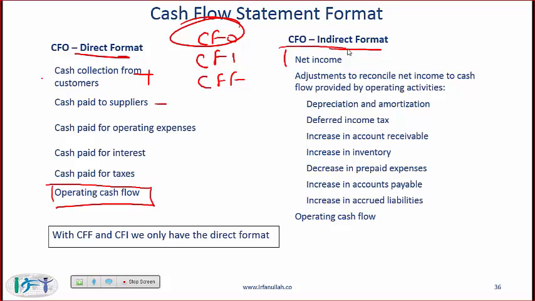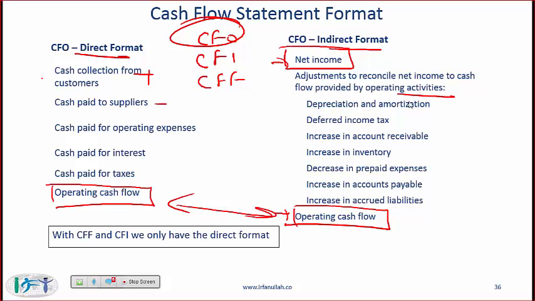With the indirect format, you start with the net income as your top line and then make adjustments to show up with your operating cash flow. So with the direct format and indirect format, the bottom line is the same, but the top line and the middle lines are different. So with the indirect format, start with net income, adjust to reconcile net income to cash flow provided by operating activities.